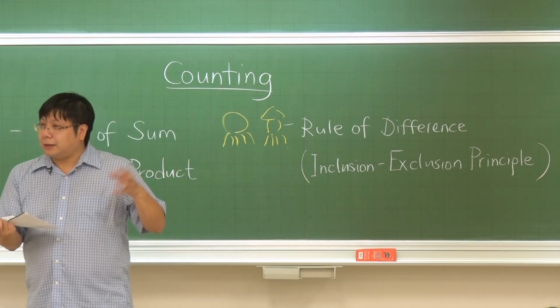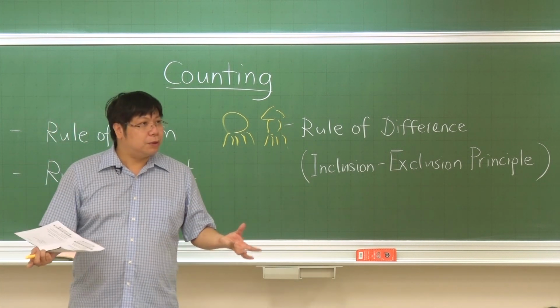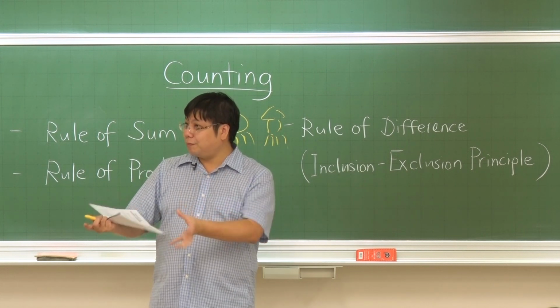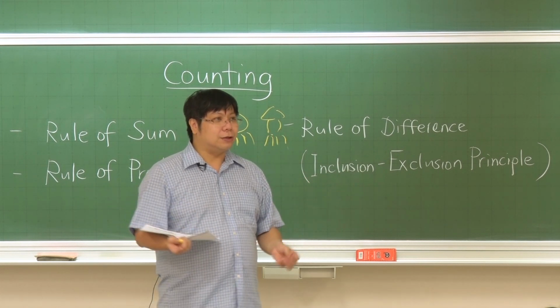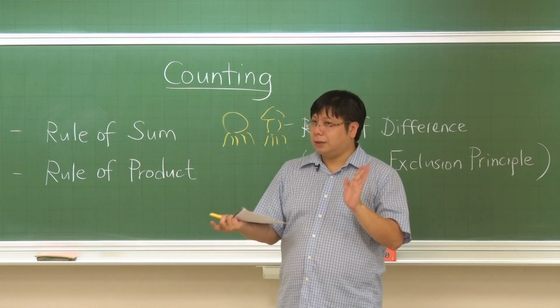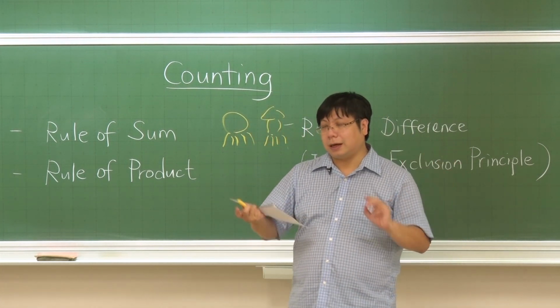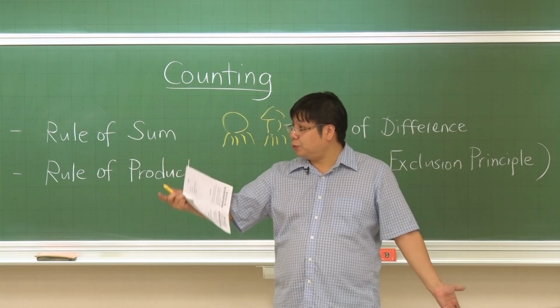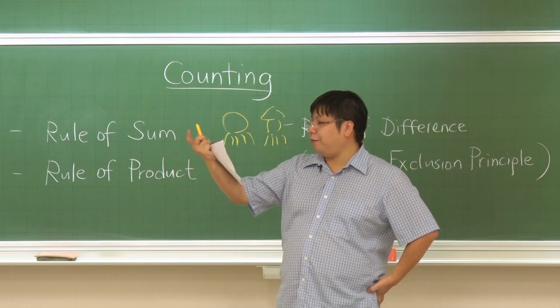So when will we need to count? Suppose that we want to order a different kind of meal every day. Each meal, you either choose a pizza or you choose a pasta. You don't choose a pizza and a pasta. So how many ways can we do so? Let me count it briefly for you.